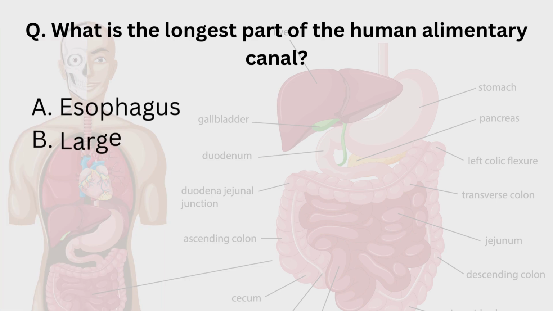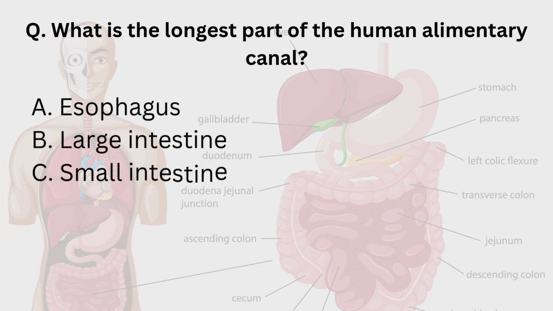Next question is, what is the longest part of the human alimentary canal? Esophagus, large intestine, small intestine and stomach. As we all know, the esophagus is a muscular tube that transports food from the mouth to the stomach. It measures approximately 25 to 30 centimeters, that is about 10 to 12 inches.